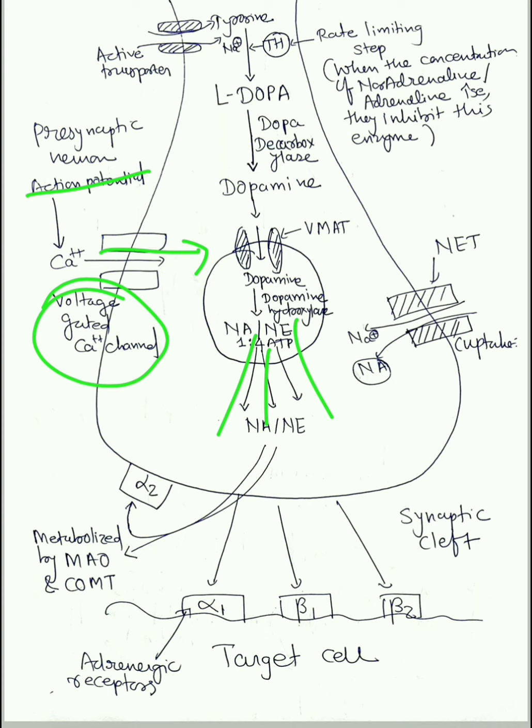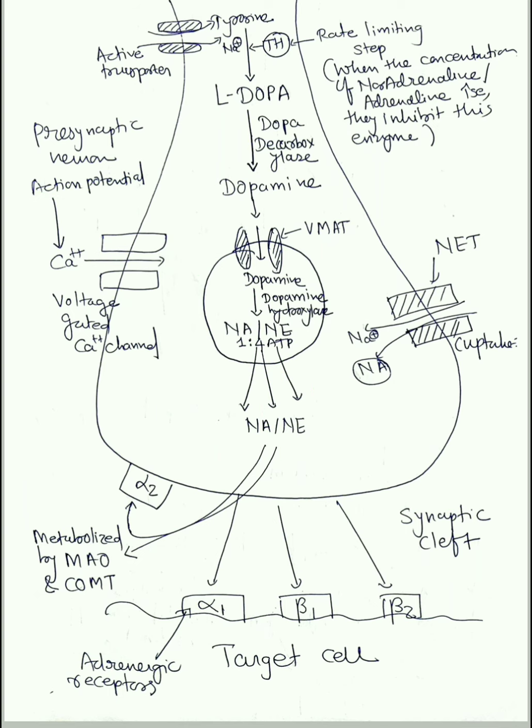So noradrenaline will release here in the synaptic cleft because of this action potential. Action potential means nothing but signal. This signal will open calcium channels, and calcium influx will lead to depolarization of this nerve cell, which will lead to opening of the storage vesicle and release of noradrenaline in the synaptic cleft.